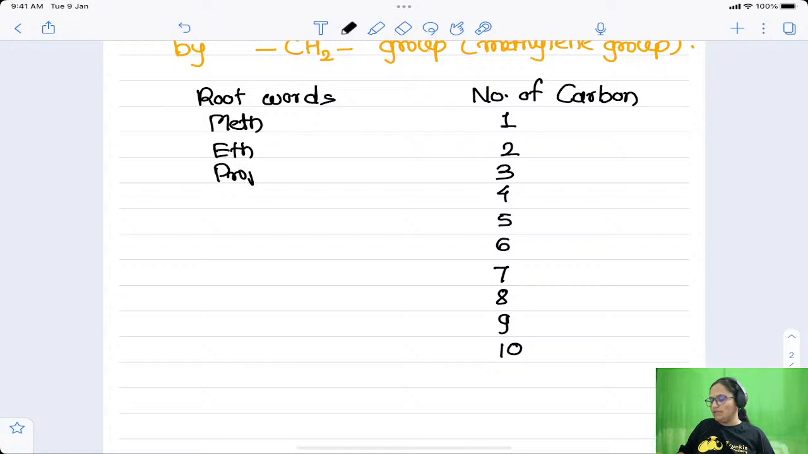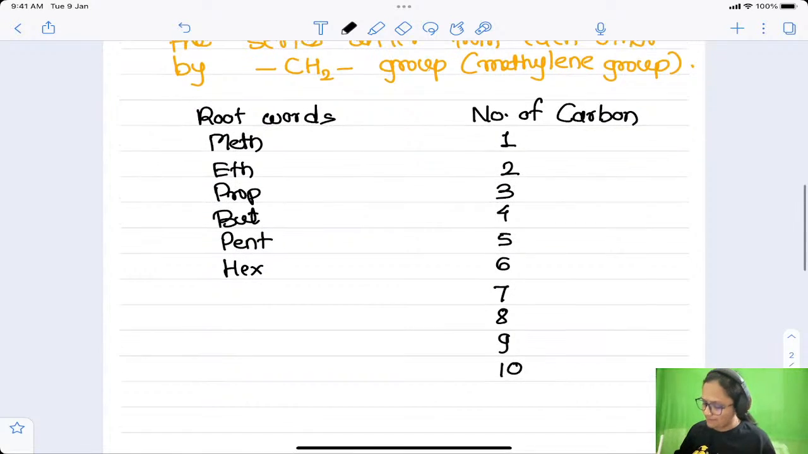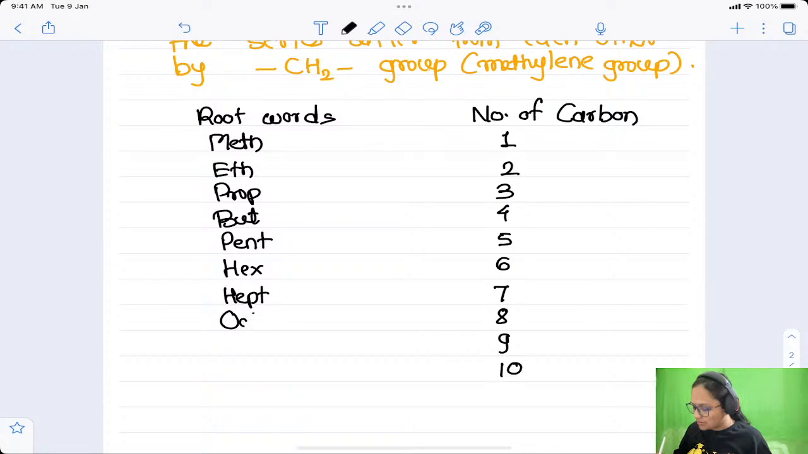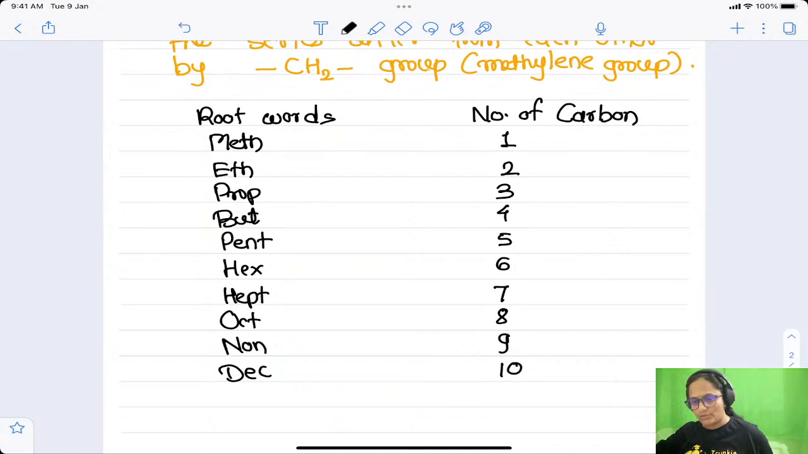So meth, eth, prop, but, pent, hex, then hept, then 8 is oct, 9 is non, and 10 is dec. Okay, these 10 root words, only these 10 words you have to remember here. So this is the one part.